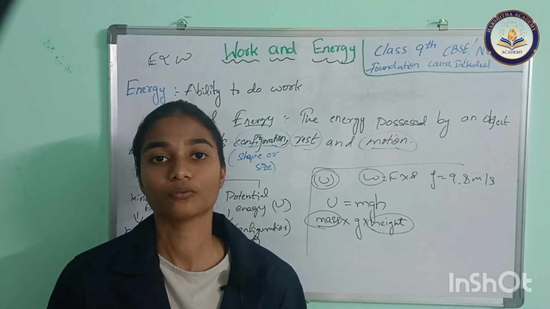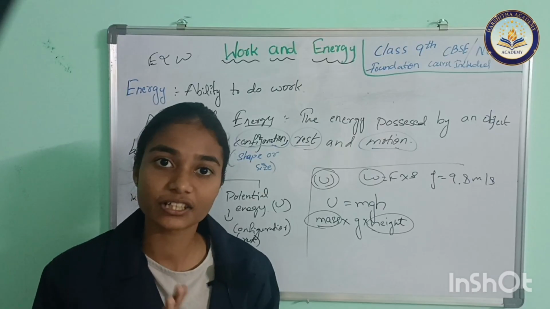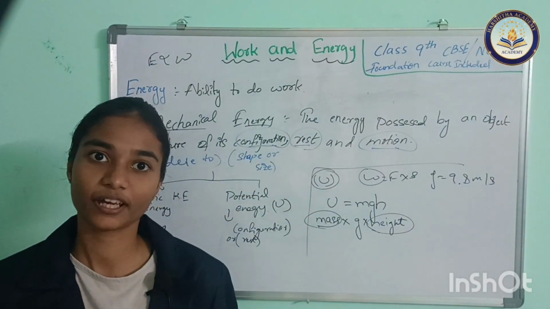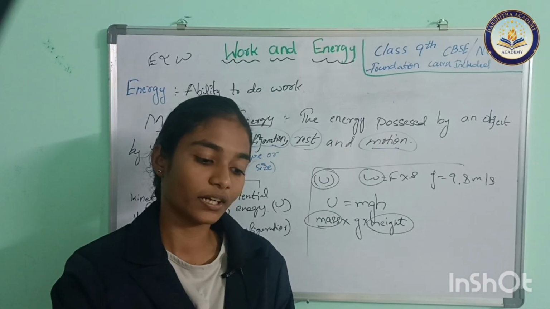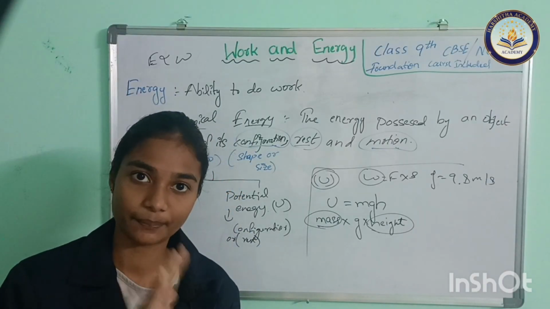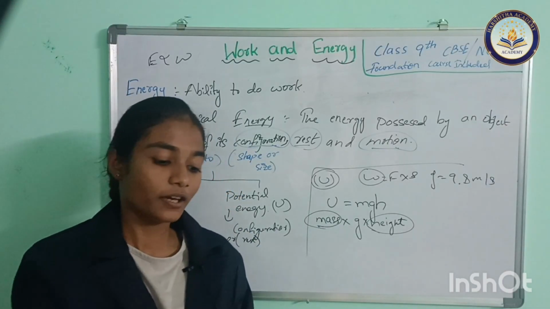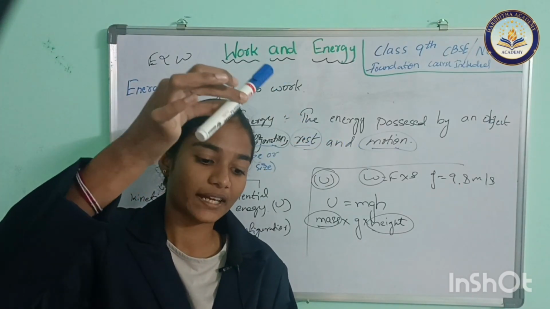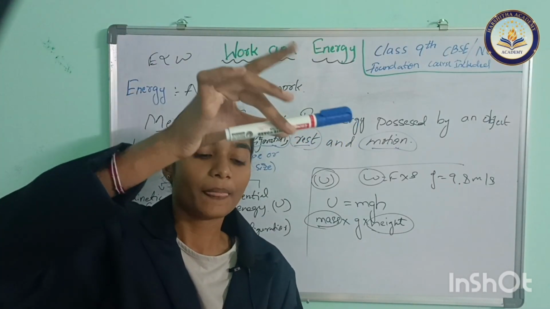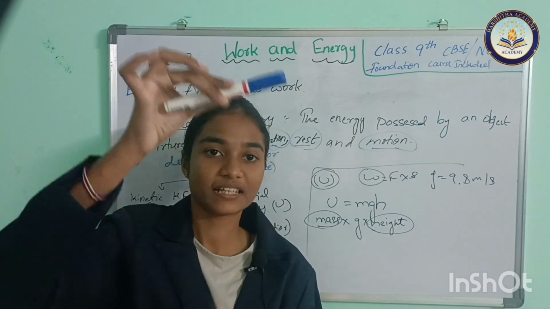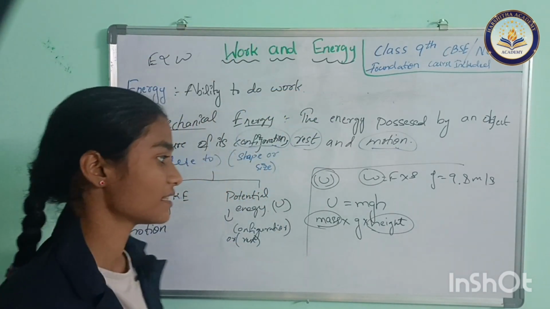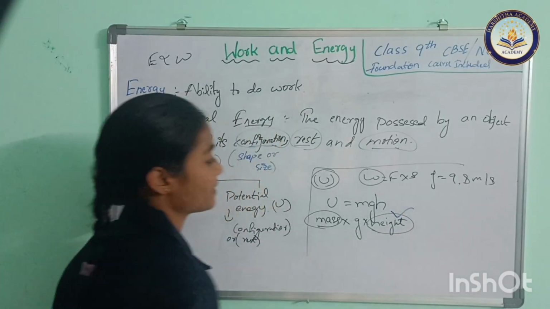This potential energy will convert into kinetic energy where required. If I lift it, it gains some energy, and it converts to kinetic energy because it's moving. The distance between the floor and the marker is considered as height.